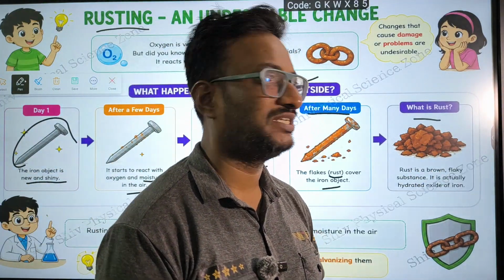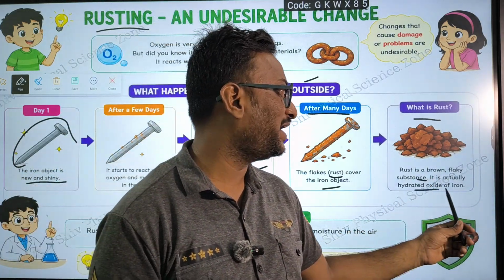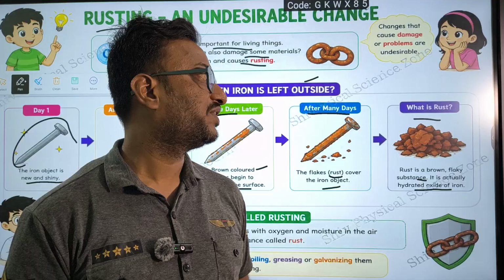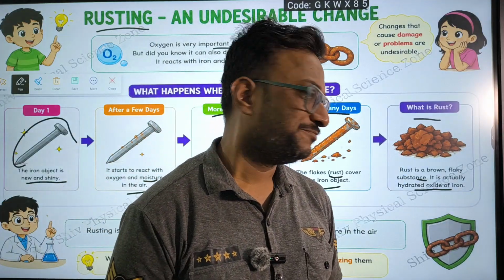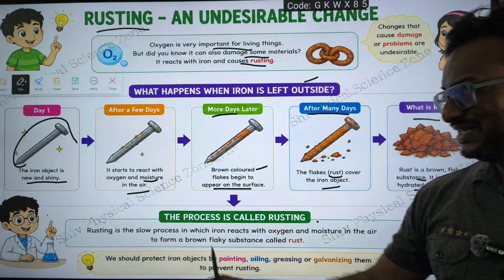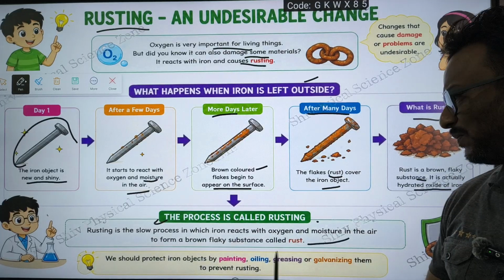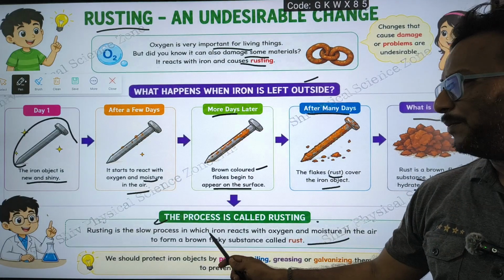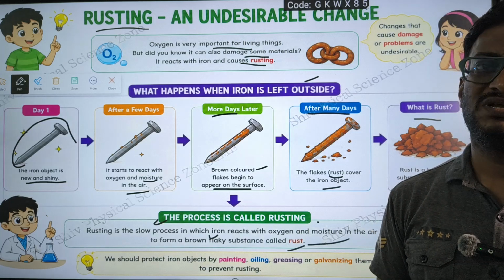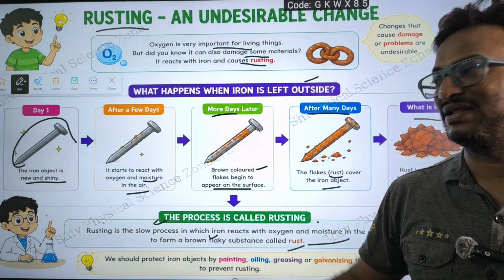And what is rust? Rust is a brown flaky substance. It is actually hydrated oxide of iron. Iron hydrated oxide, iron oxide, we call it rust. The process is called rusting. Rusting is a very slow process in which iron reacts with oxygen and moisture in the air to form a brown flaky substance called rust. Flaky substance means somewhat soft substance. It won't be hard like iron.